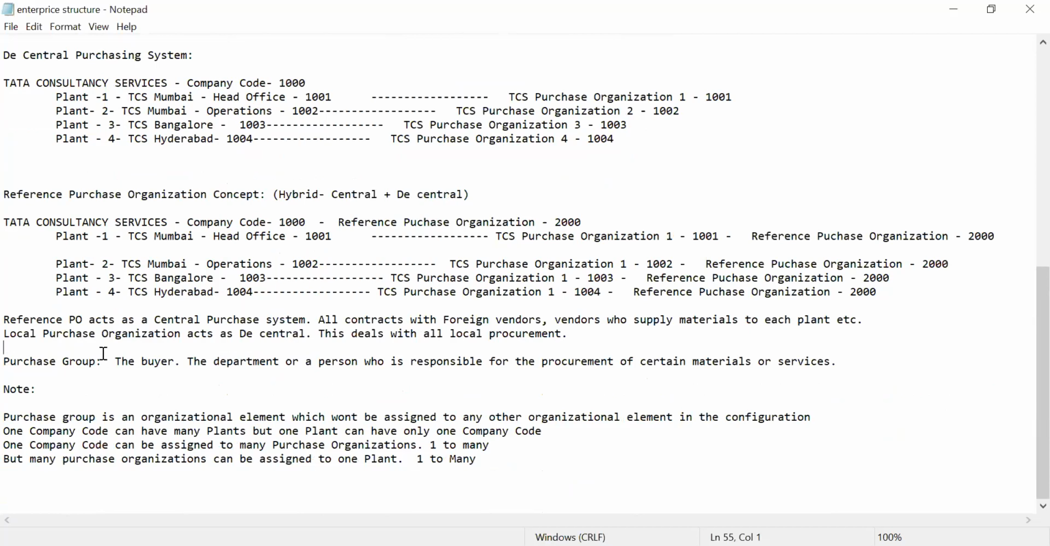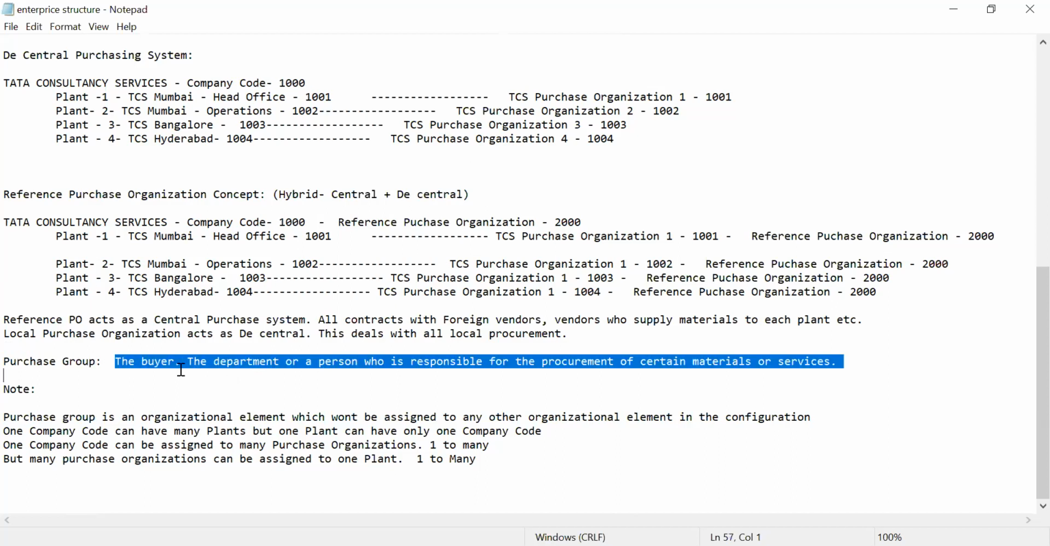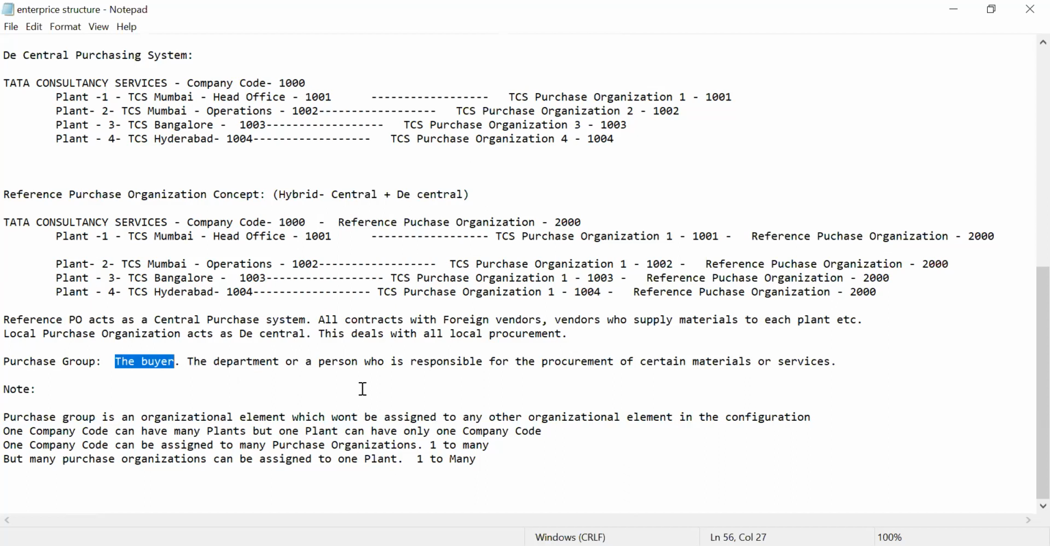Next comes purchase group. We need to define a purchase group. Purchase group means he may be a buyer or the department. Buyer means who procures the material, right? We need to interact with the vendor, we need to make the negotiations, everything is a buyer, or it may be a department also, like HR department. In a company, many departments will be there, right? HR department, admin department, production department, sales department, like different departments will be there. Department wise also we can create different purchasing groups, or else it may be an individual person also, who is responsible for all the procurement of certain materials or services. This is purchase group.